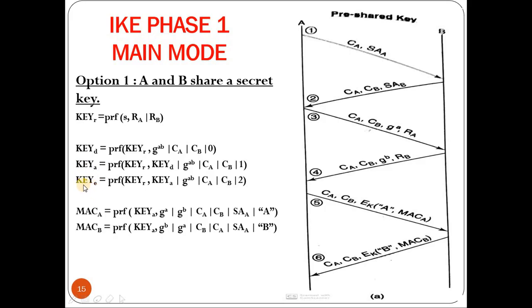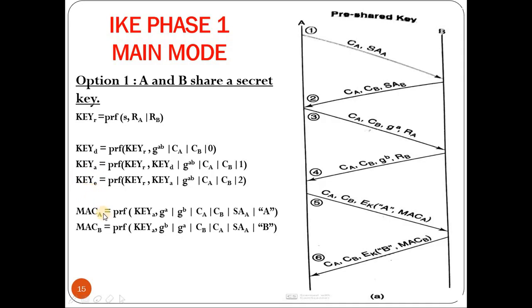Finally, the encryption key is computed, which is again a pseudo-random function applied on the root key, and the second parameter is the authentication key concatenated with G to the power AB mod P, then cookie A, cookie B, and 2. This computes the key E, that is the encryption key.